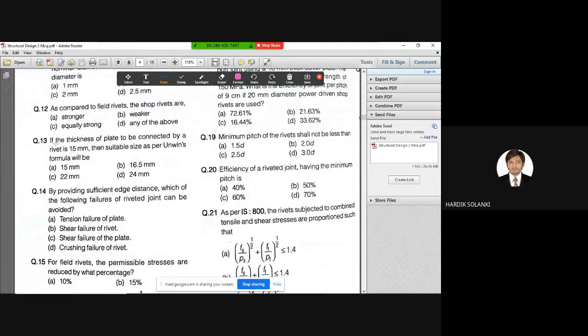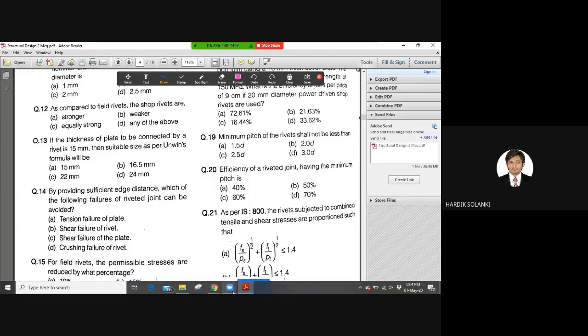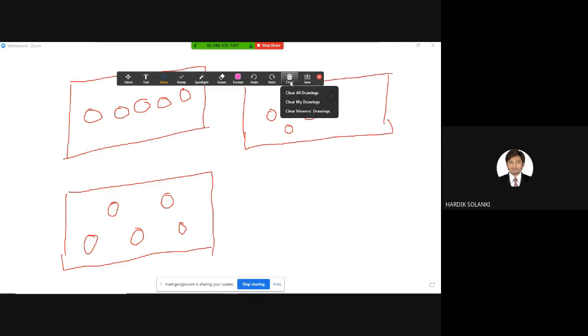Next, again, if the thickness of plate to be connected by rivet is 15 mm, then the suitable size as per Unwin's formula will be. I hope you must not have heard about this Unwin formula, right? So I'll explain how to find this. Let us understand the question first. The thickness of the plate is given as 15 mm, and we need to find a suitable size as per Unwin's formula. I am sure you are not aware of Unwin's formula, so I'll explain that here.